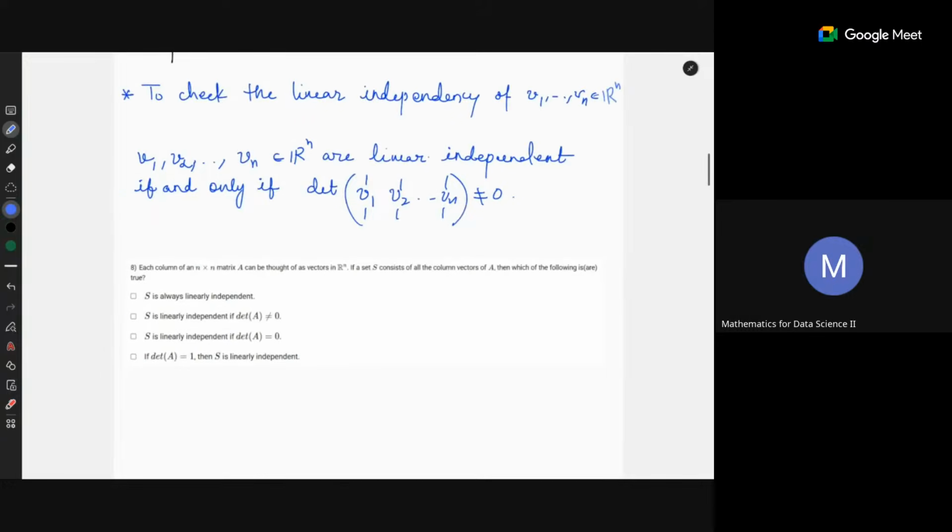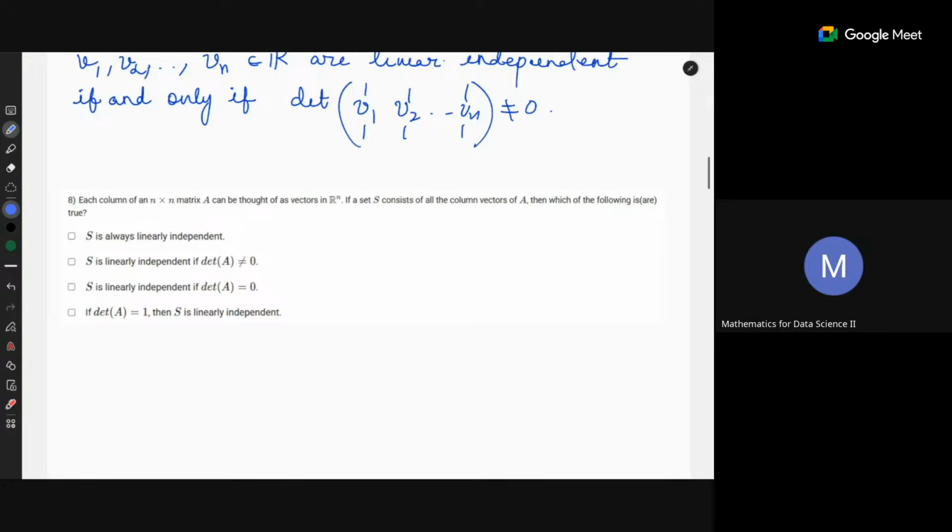Now let's do some exercises. This question says each column of an n cross n matrix A can be thought of as a vector in Rn. If set S consists of all column vectors of A, then which of the following is or are true? Option 1: S is always linearly independent. Option 2: S is linearly independent if the determinant is non-zero. Option 3: S is independent if the determinant is 0. Option 4: S is independent if the determinant is 1. So it is option 2 and option 4.